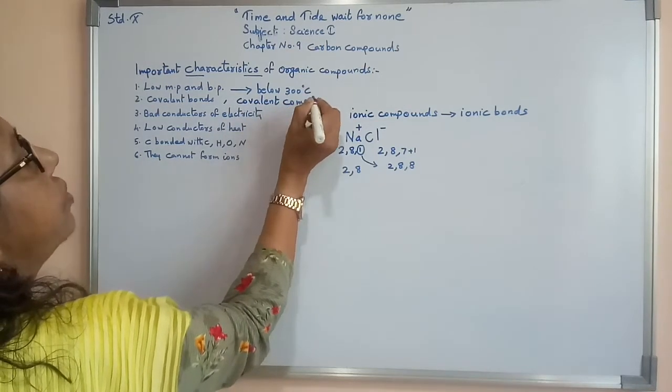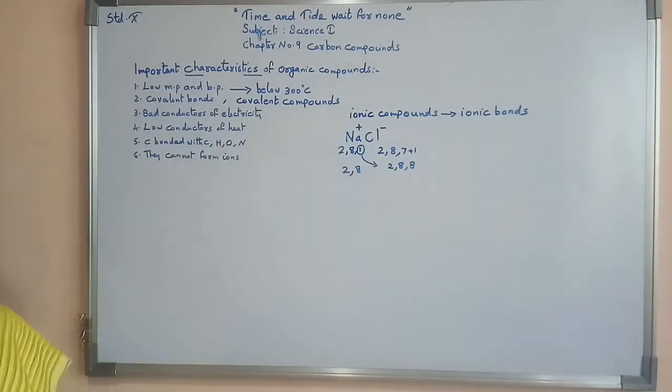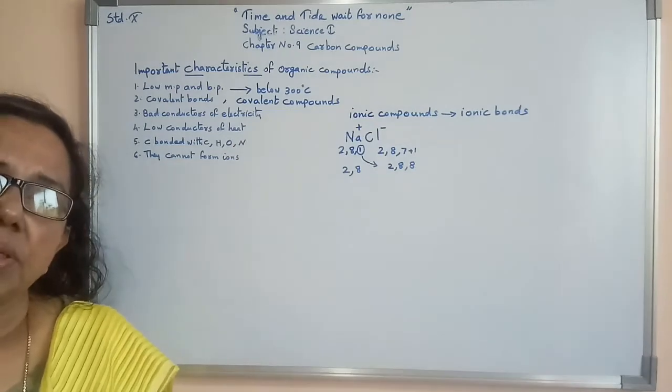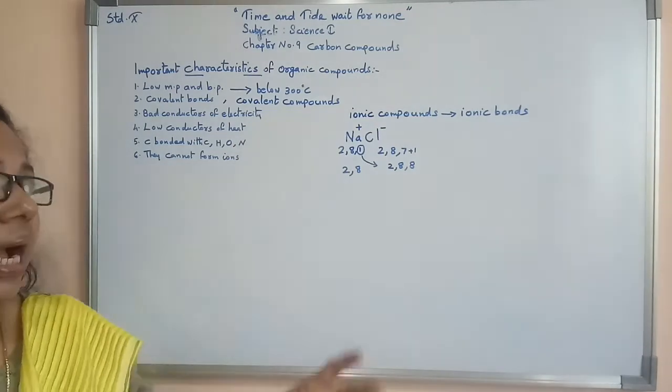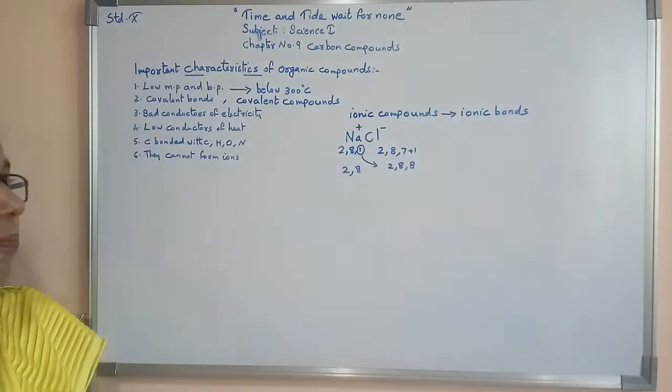Organic compounds we can call by another name, covalent compounds. Covalent compounds can form covalent bonds. Ionic compounds can form ionic bonds.